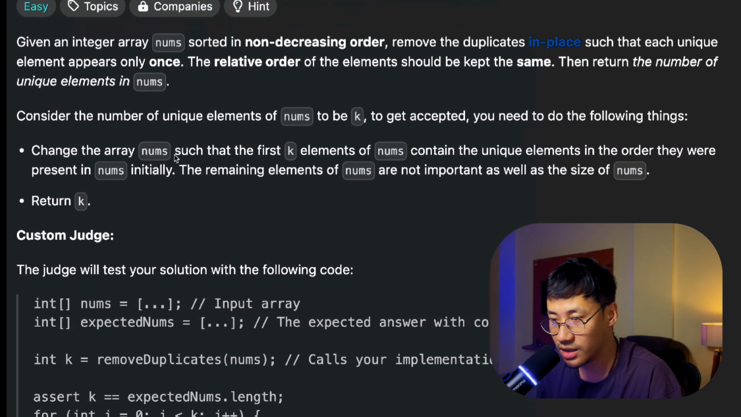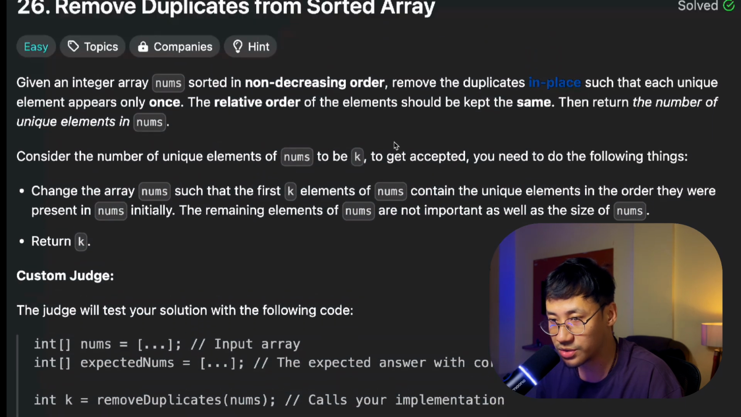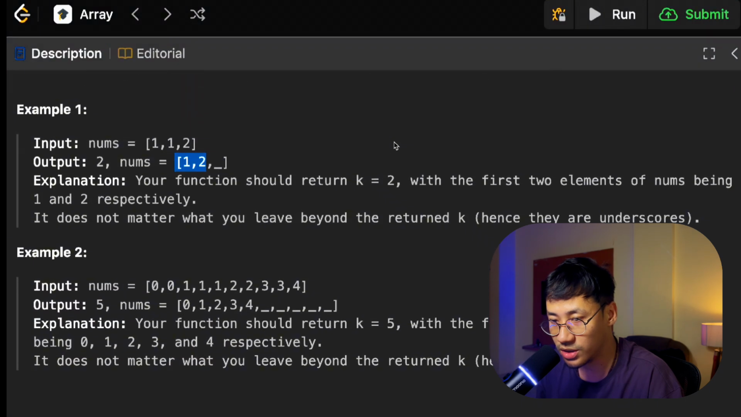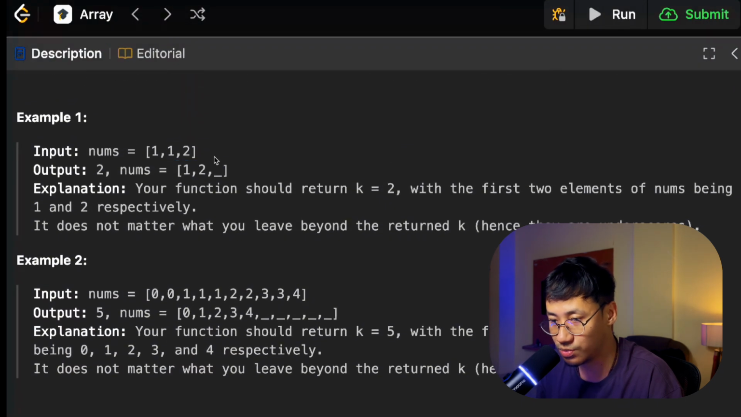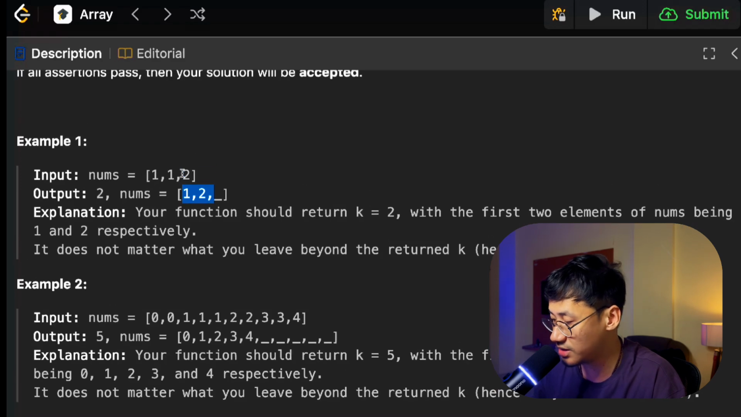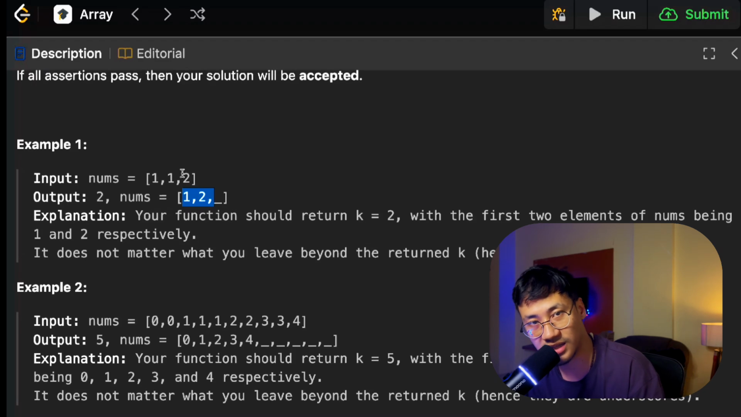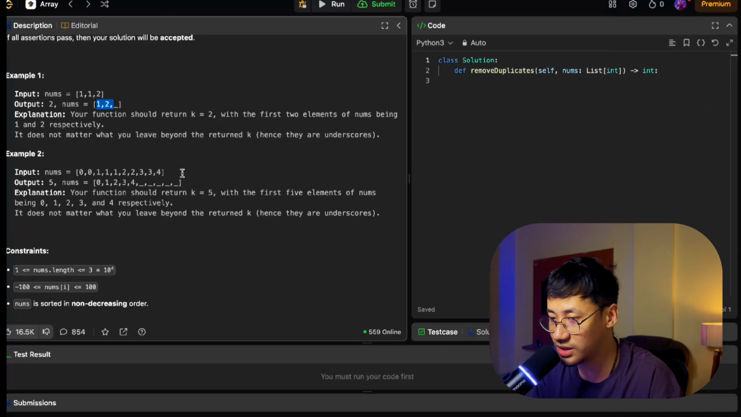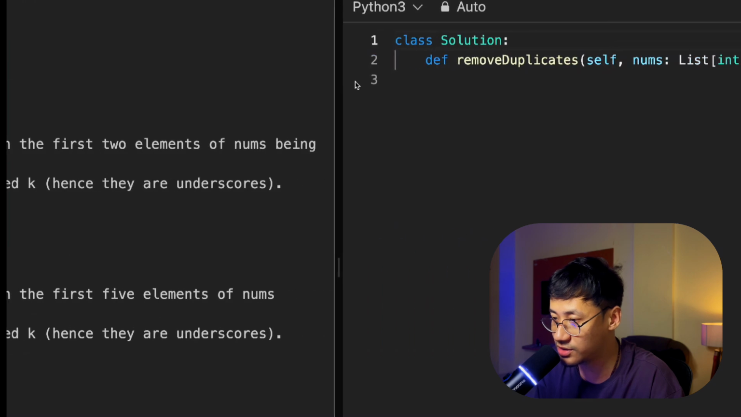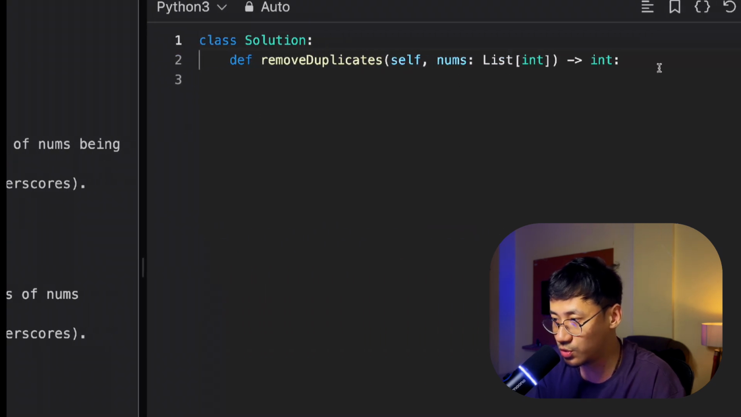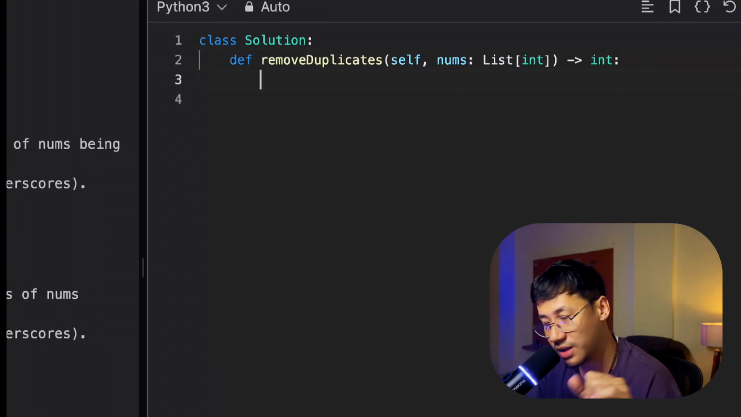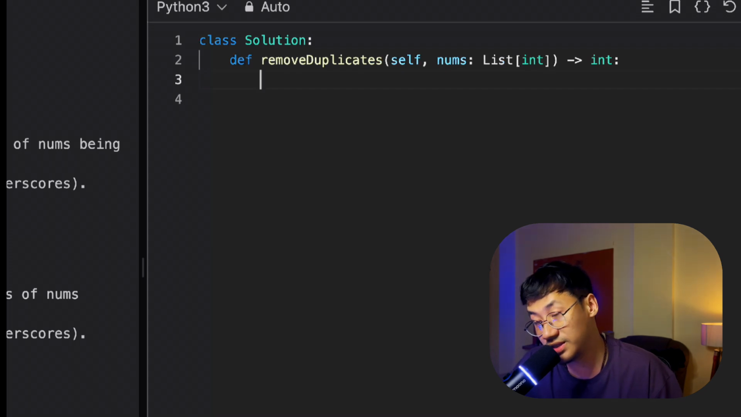Return k, the expected k. So here what is the k? K is 2. Basically these unique elements you need to return, and then you need to change all this in the original array itself. You do not have to take another array. All you need to do is in the same array. So how to do it? Let's solve it. Two things: return the unique elements and change it in the original array.